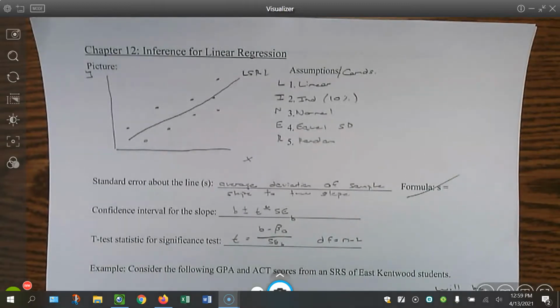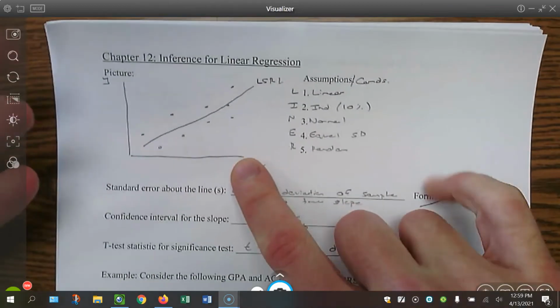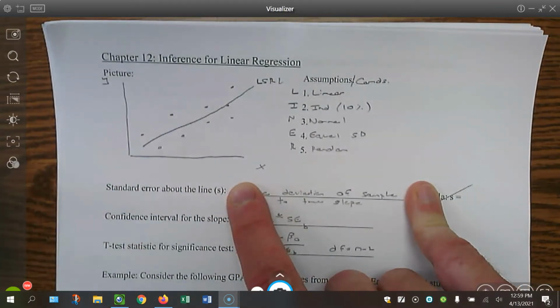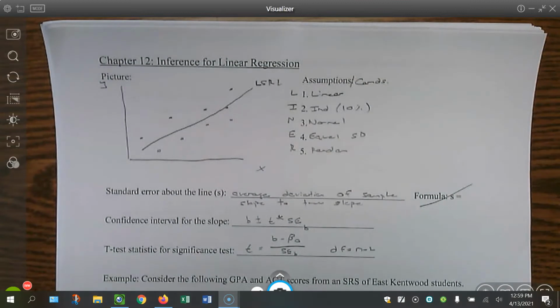Chapter 12, Inference on Regression. This is section 12.1. So you have this least squares regression line that comes from looking at the association between two quantitative variables. This is what we call bivariate: two variables, two quantitative variables.